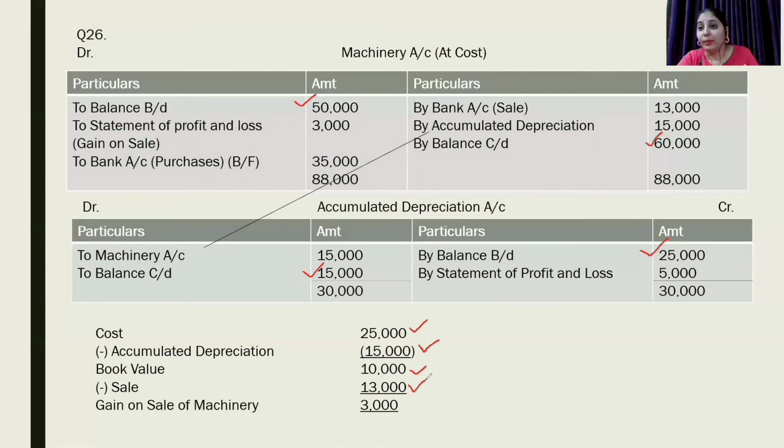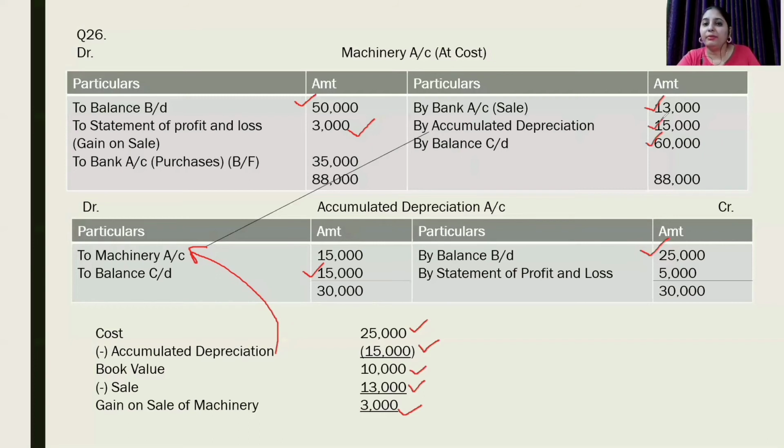If a machine of 10,000 is sold for 13,000, we must be earning gain on sale. This gain will be written on the credit side of asset account. By bank, we sold it for 13,000. Now, this accumulated depreciation will be transferred on the debit side of accumulated depreciation account. Also, it will be written on the credit side of asset account.